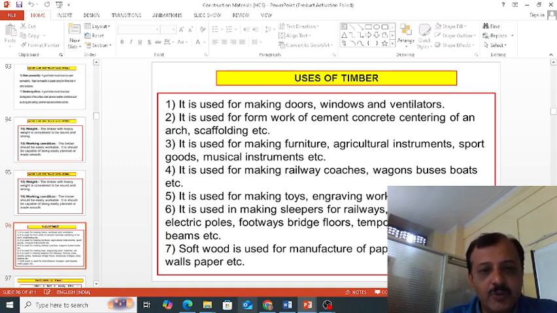It is also used for making railway coaches, wagons, boats, etc. It is used for making toys, engraving works, matches, etc. It is used for making sleepers of railways, fencing poles, electric poles, footway bridges, temporary bridges, piles of beams, etc. The softwood is used for making paper, cardboards, wallpapers, etc. These are some of the uses of timber.